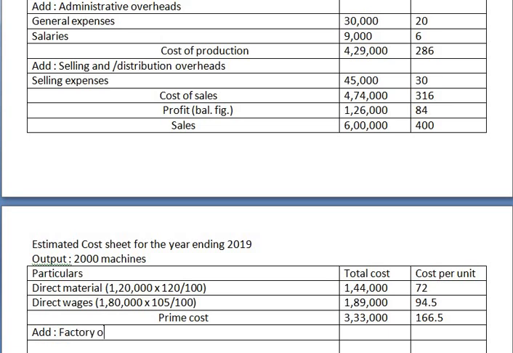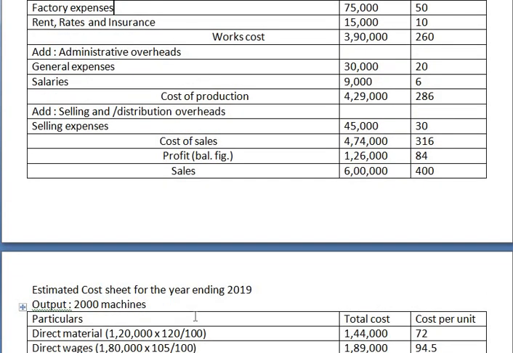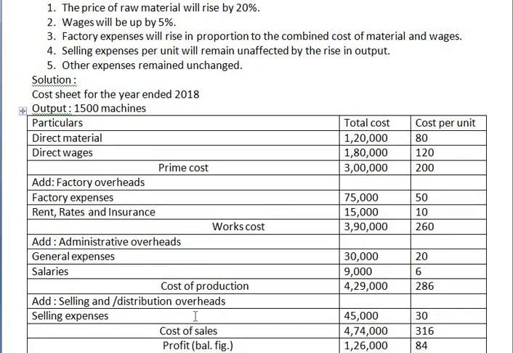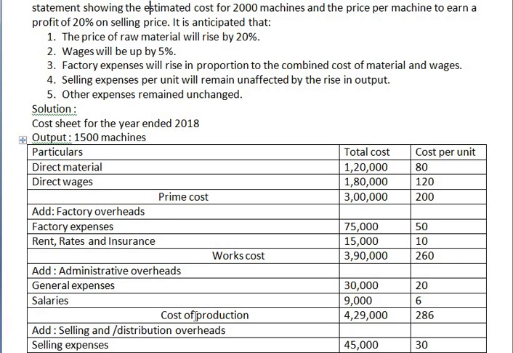Okay, now next is add factory overheads. Okay, now in factory overheads, what all things do we have? We have factory expenses, and rent, rates and insurance, right? Okay, now factory expenses will rise in proportion to the combined cost of materials and wages.